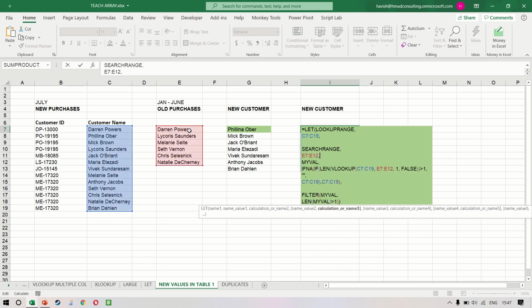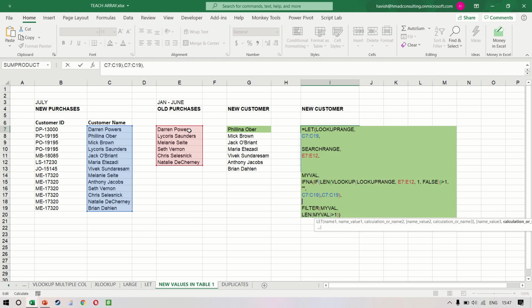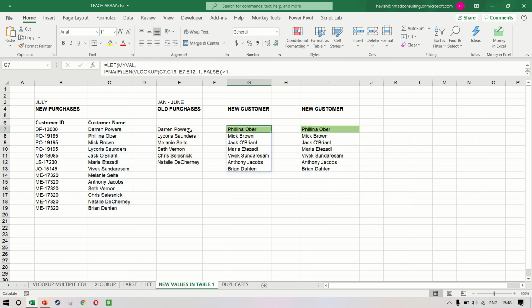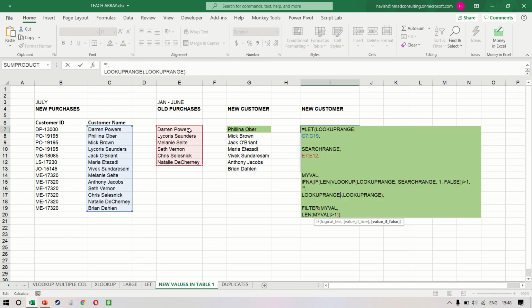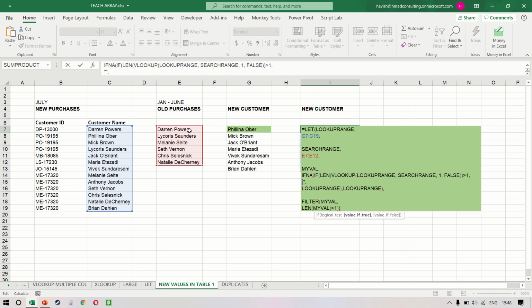This would be the old customer list, and then because we have given these two names, my C7:C19 can be replaced with our lookup range, and then we will have to put that 2 more times. So we have a lookup range here and a lookup range here, and this will also become our search range. So the same result.